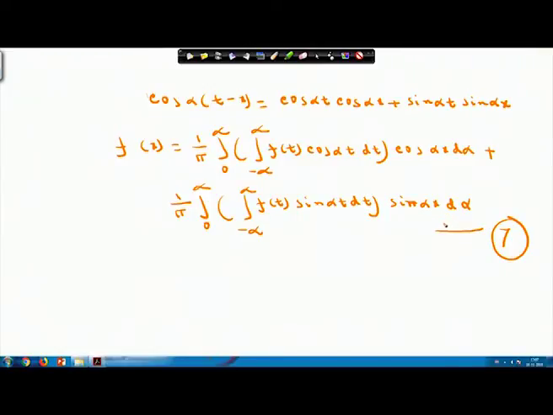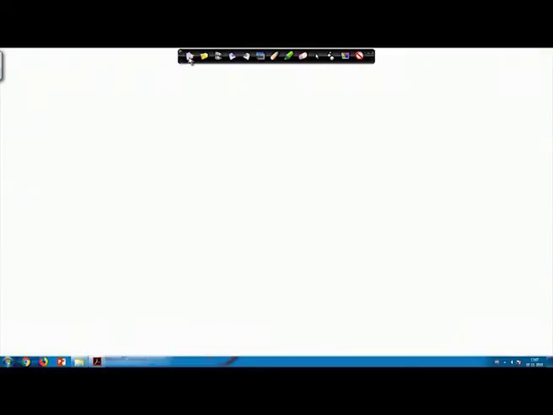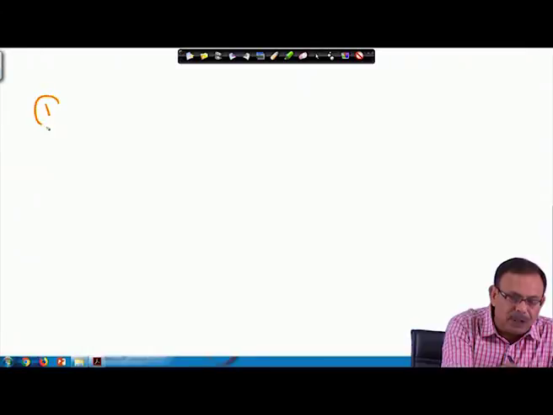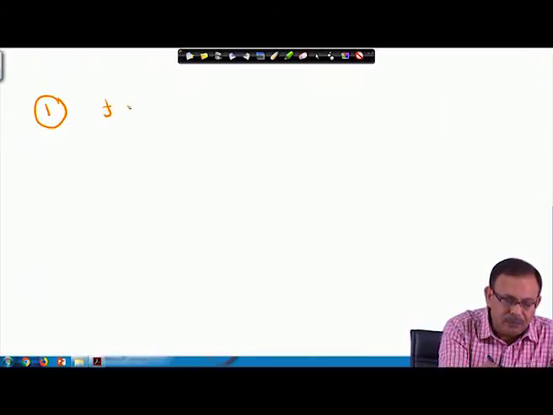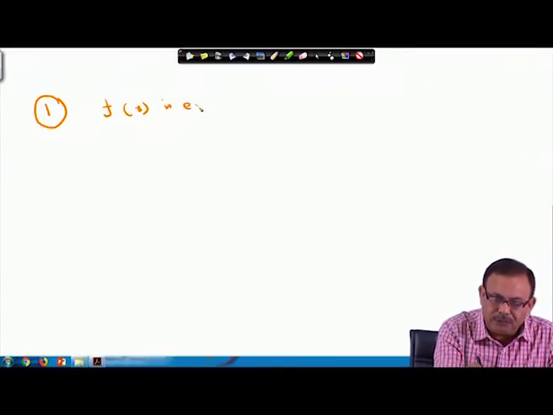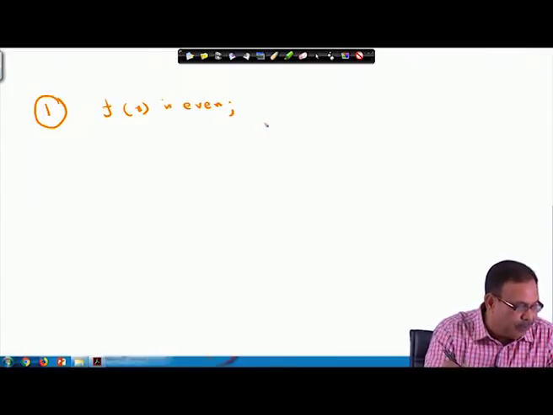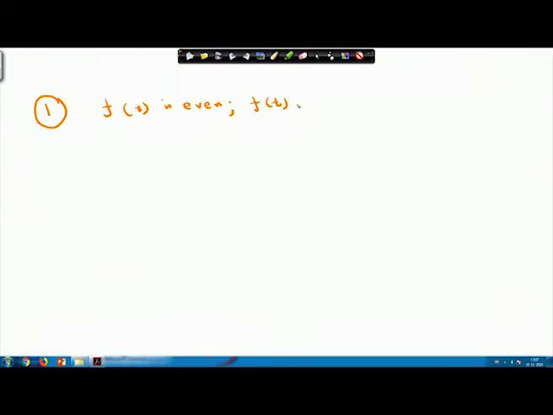Let us take some particular cases of equation 7, that is, what will happen to this equation if the function f(x) takes different forms. Case number 1: f(x) is even. Whenever f(x) is even, f(t) cos(αt) is even and f(t) sin(αt) is odd.